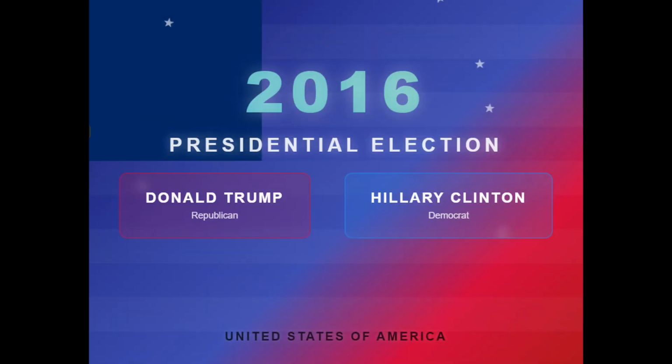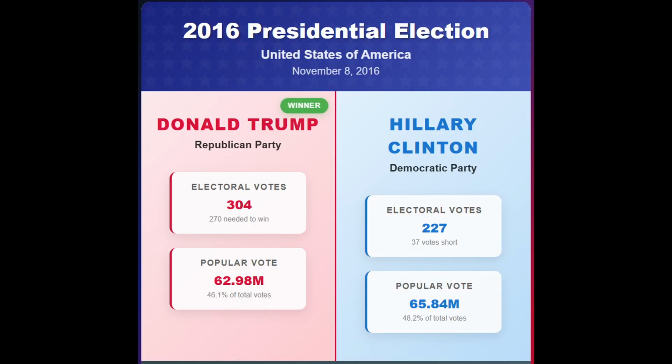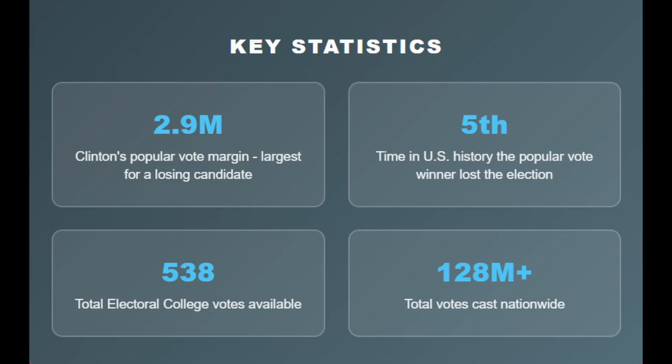So going back in time, Trump was first elected on November the 8th, 2016. Trump was from the Republican Party and Clinton was from the Democratic Party. The Trump slogan for this election was to make America great again, and Clinton's slogan was to be stronger together. Trump's manifesto had three key highlight points. The first one was to control immigration, second to put America first, and third to cut down corruption. And finally, Trump won and got 304 votes and Clinton got only 227 votes.